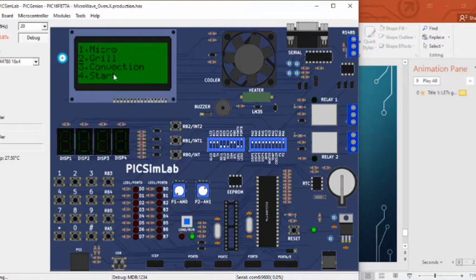Let me click the second cooking mode, which is the grill mode. It works like the macro mode, but its purpose is to cook meat or bread. Let me click the second, grill. It is also asking me to enter the time. I'll enter the same 5 seconds for convenience. Enter hash. See, the time has started and the cooler has also started. The buzzer will be turned on when the cooking time is up.